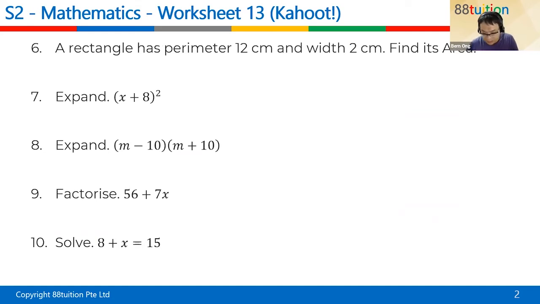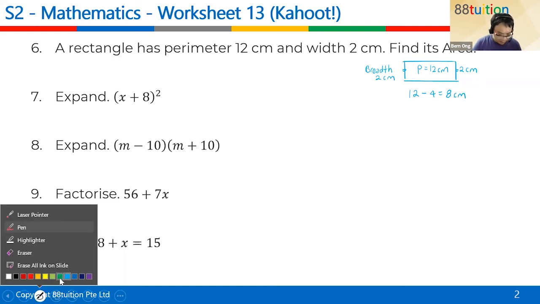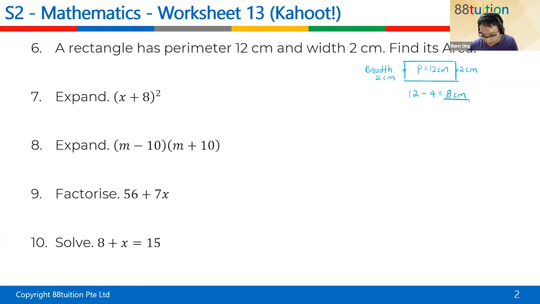A rectangle has a perimeter of 12 cm. So this is like the rectangle, and the perimeter is 12 cm. The width is 2 cm. Another word for width is called the breadth. Since the two widths down here make 4 cm, 12 minus 4 will be 8 cm. And this 8 cm will actually represent the 2 lengths. So how do you find one length? 8 divided by 2 gives you 4 cm, which is the length.